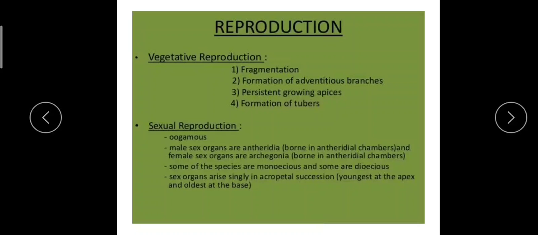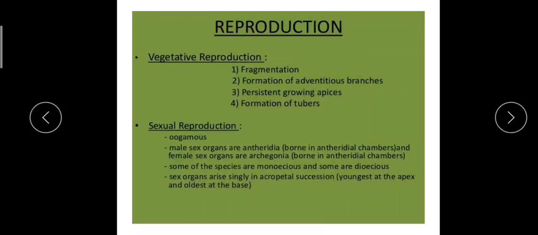In case of Riccia fluitans or several other species of Riccia, adventitious branches may develop on the main thallus, and if these branches are separated from the mother plant, they can grow into a new plant. That is known as vegetative reproduction by means of adventitious branches.